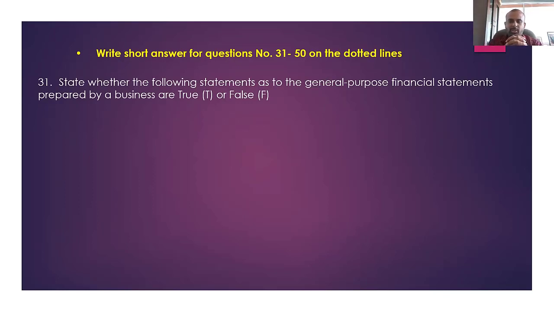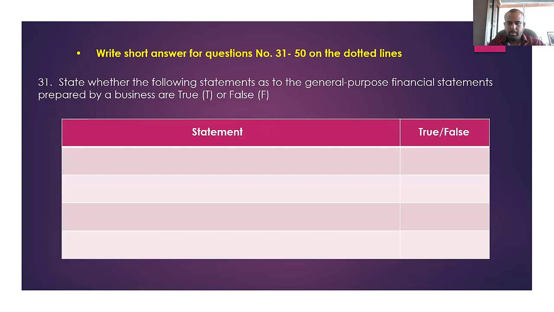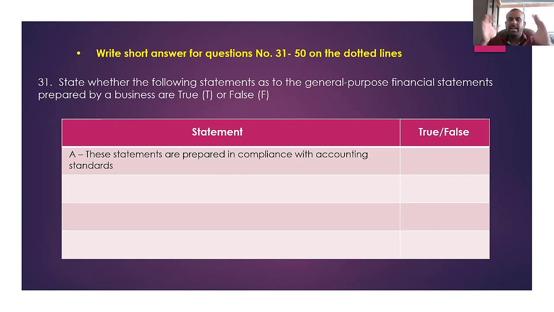You know that general purpose financial statements are the output of financial accounting. The first one: the statements are prepared in compliance with the accounting standards. Yes or no? Yes. There's no legal requirement for it, but as you publish general purpose financial statements to external stakeholders, you had better prepare them using the accounting standards. The answer is true.